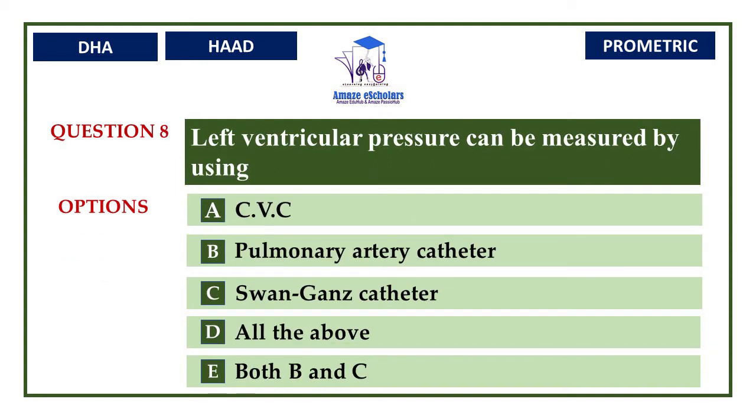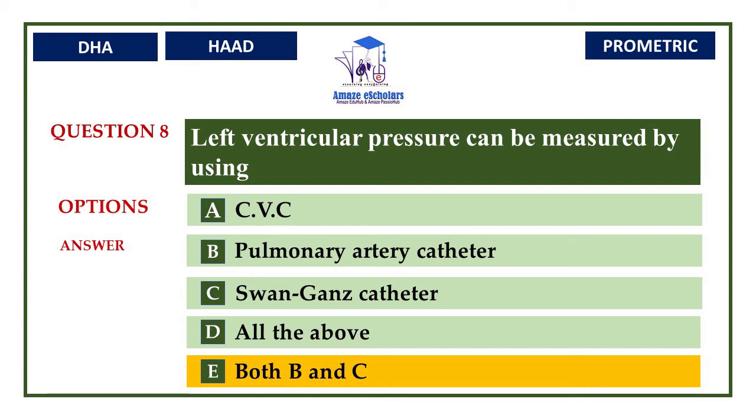Question number 8. Left ventricular pressure can be measured by using option A, CVC or central venous catheter, option B, pulmonary artery catheter, option C, Swan-Ganz catheter, option D, all the above, option E, both B and C. The correct answer is option E, both B and C. Swan-Ganz catheter is also called pulmonary artery catheter.